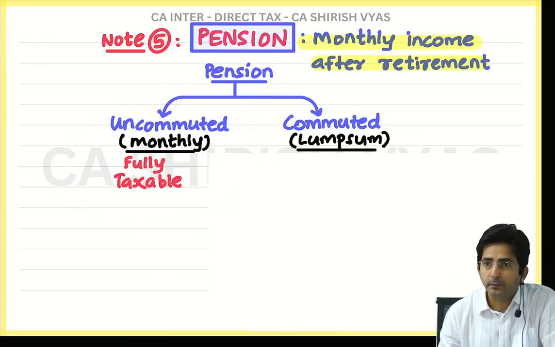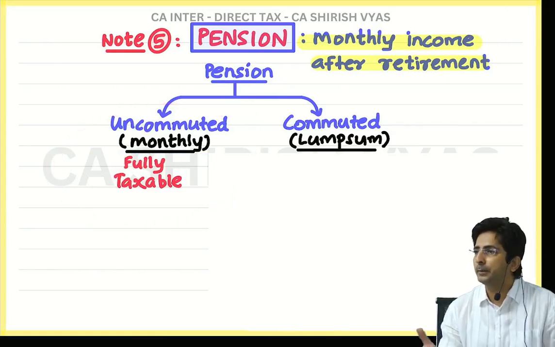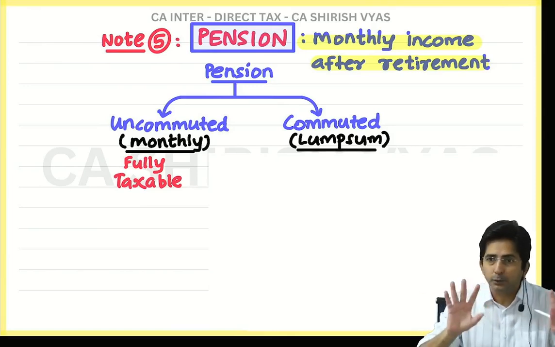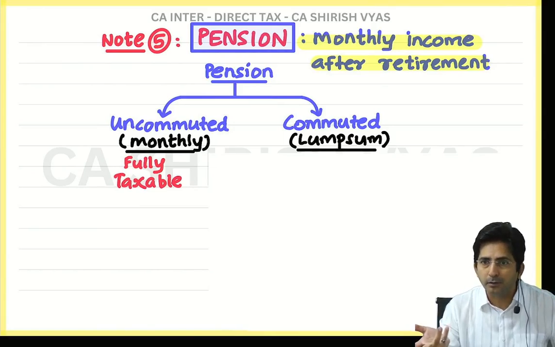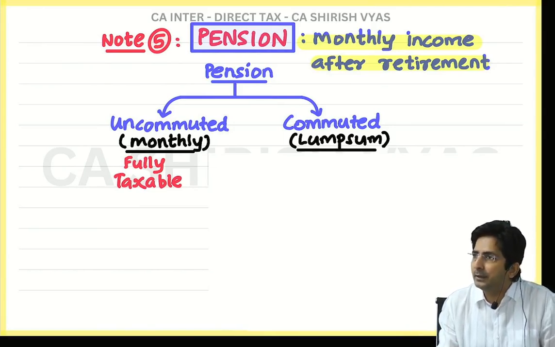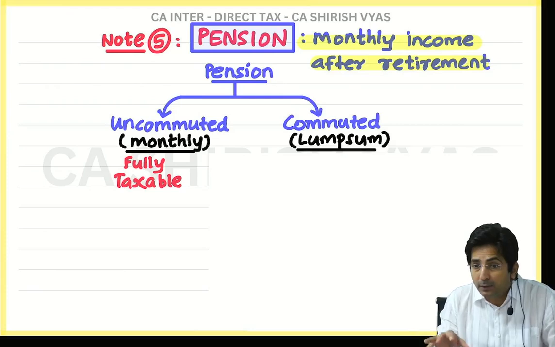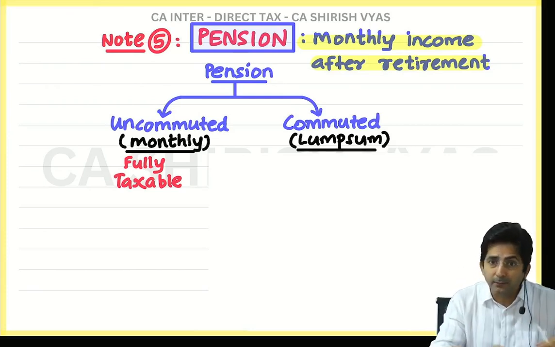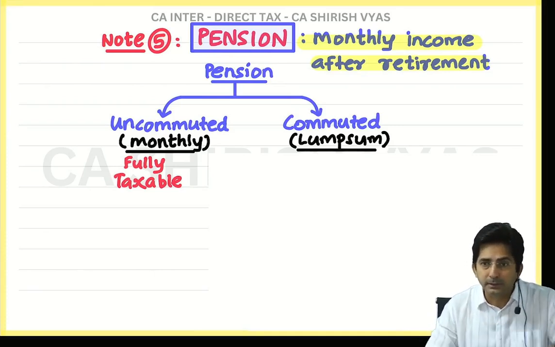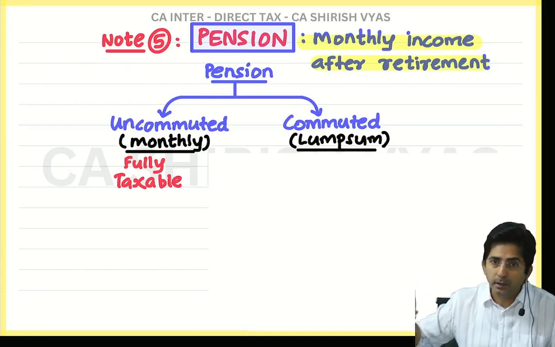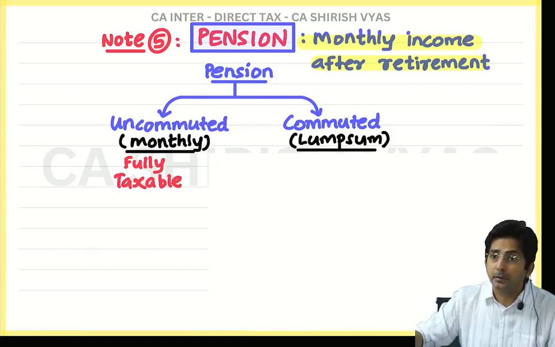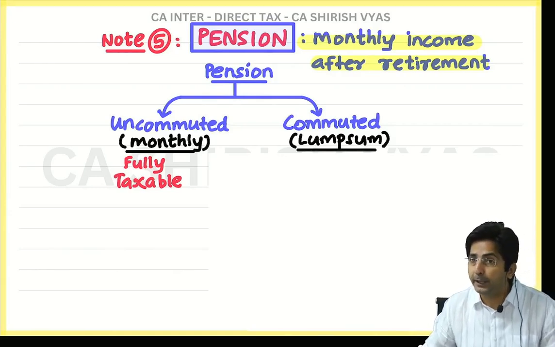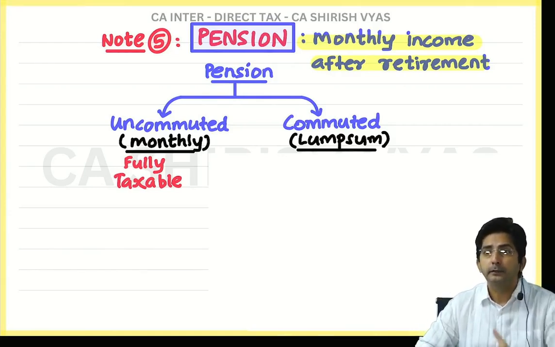Which one? Uncommuted. Because uncommuted pension is like a monthly pension. So tell me, when you are doing this service, every month you are getting the salary, it was taxable or not? So this is kind of your salary only. Salary was given during the service, this is given after the service. But just as your salary was taxable on year-to-year basis, this will also be taxable on year-to-year basis. So this is taxable. But if you commute your pension, if you take the whole pension in lump sum, then it will be exempt.